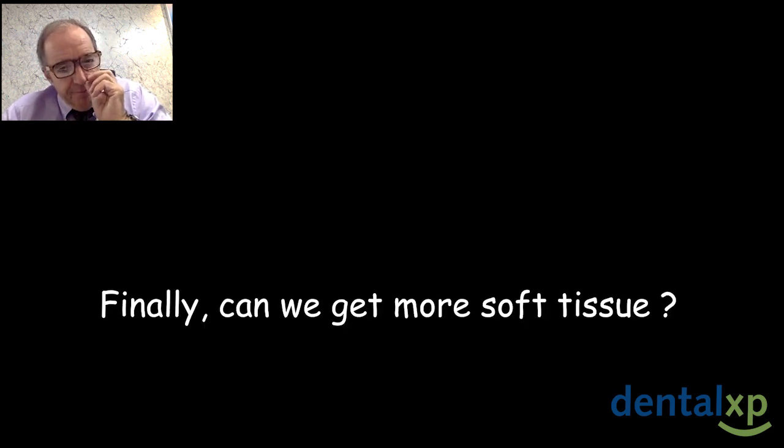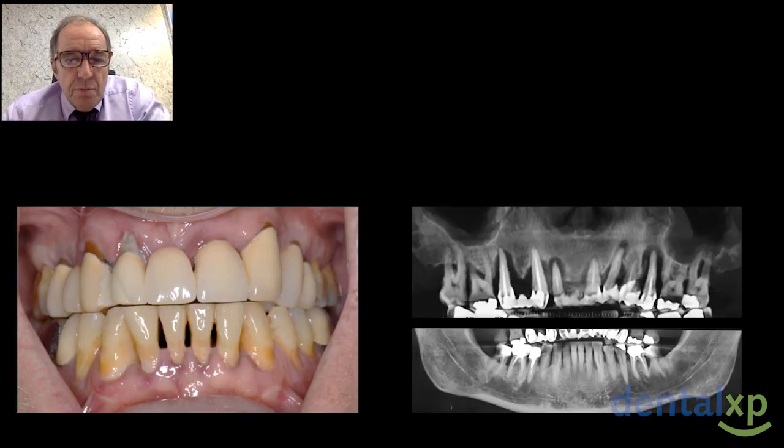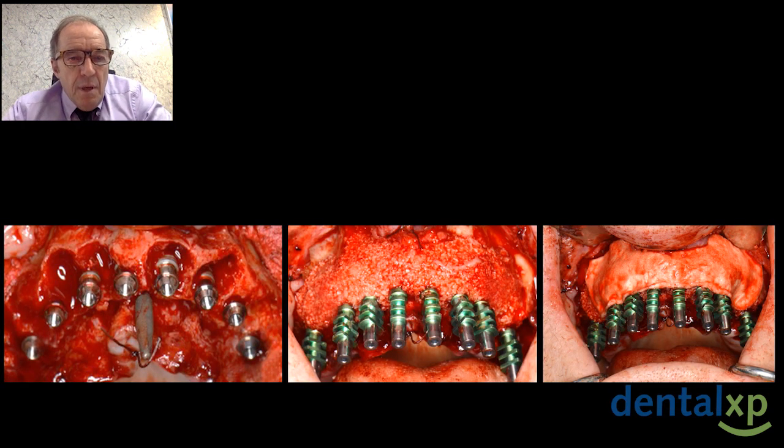And finally, can we get more soft tissue? This case was really a disaster, as you can see. He lost a lot of bone. I place my implant. The IPRF clotted, you can see, covered by Twin Matrix. It was at the upper jaw.